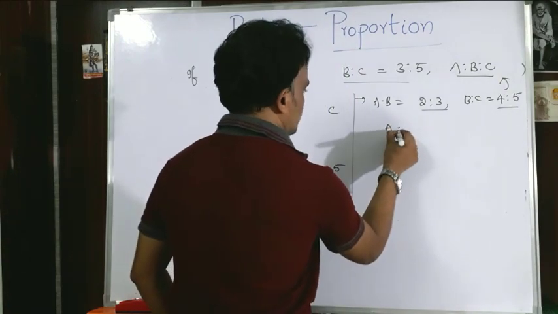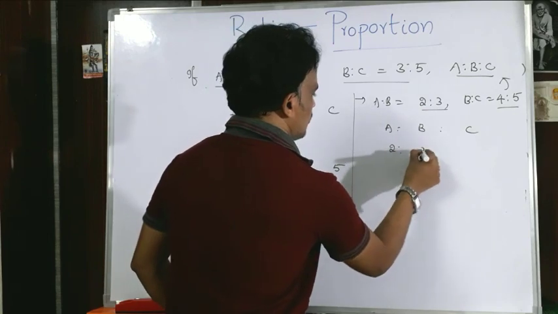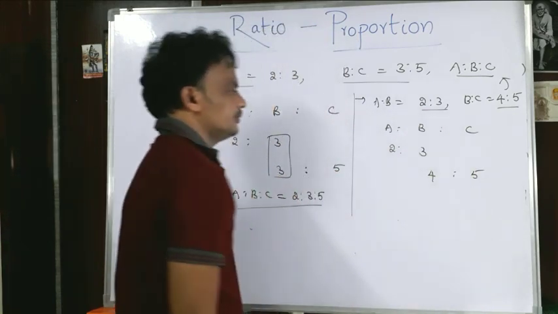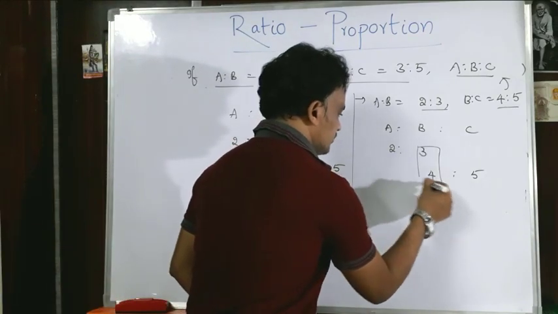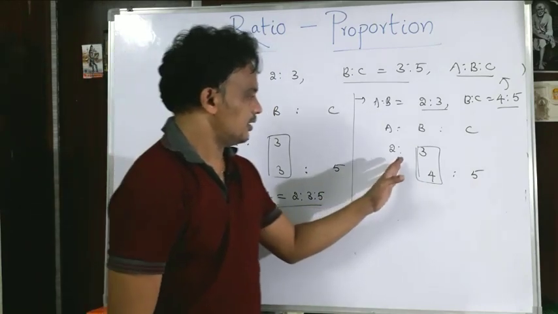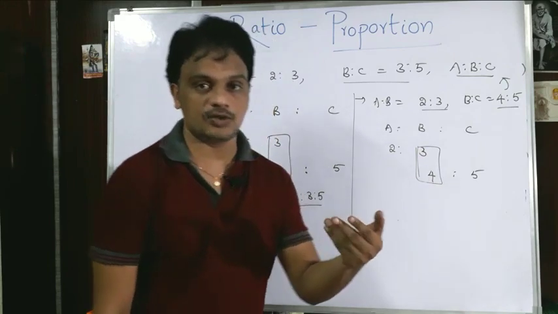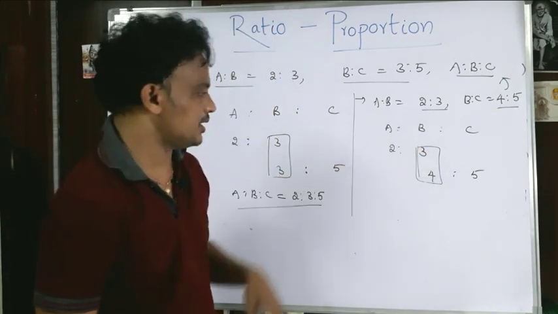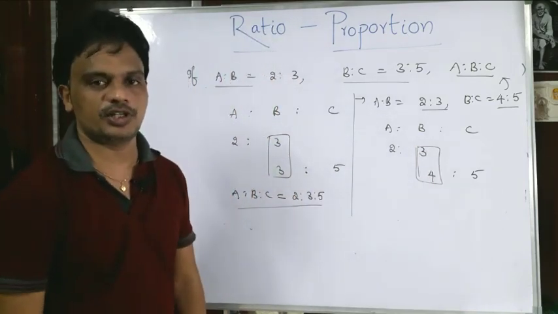Yes, come on, please write this one. A is to B is to C, where A is to B is 2 is to 3 and B is to C is 4 is to 5. I think the B terms are not equal, right or not? Then we cannot write A is to B is to C directly. Here the terms are not the same. In that case, we are going to make these two terms the same, right or not? So here, what is the LCM of 3 and 4? LCM of 3 and 4 is 12.